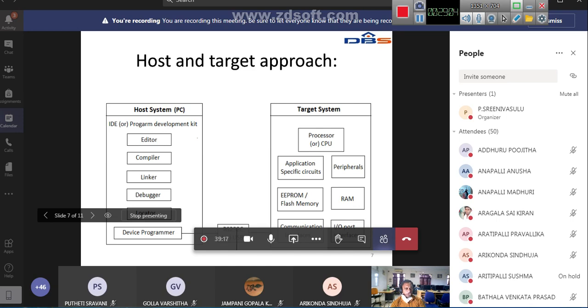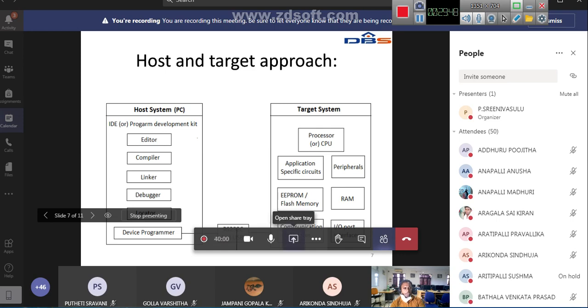Then you have an EEPROM, electrically erasable programmable read-only memory. By sending some electrical pulses onto that memory, you can erase the contents of the memory, okay. So this is the memory area in which you dump the program which you have developed on the host system. The host system is used to write the program. Once after writing that program, you send that program to the target system. Sending that program to the target system means sending it into the EEPROM or flash memory, okay. So we write the program, then send that program to the EEPROM or flash memory.